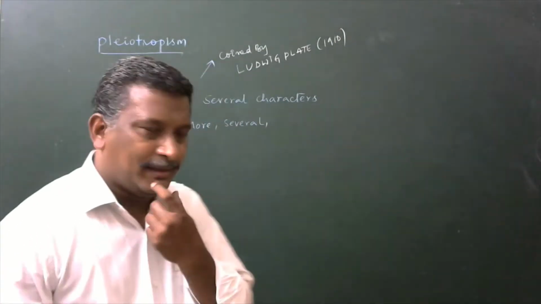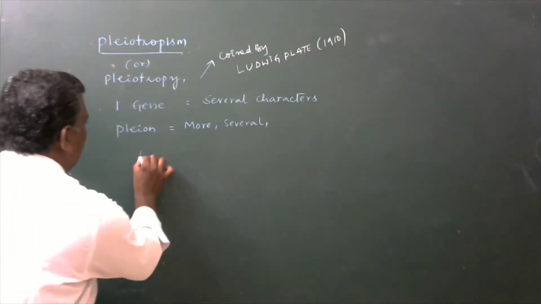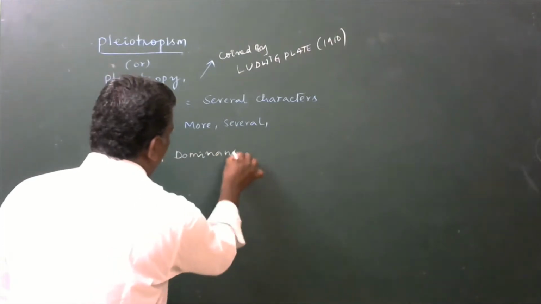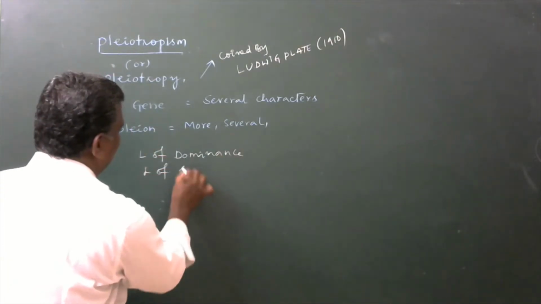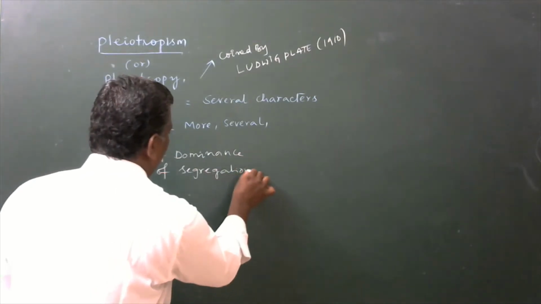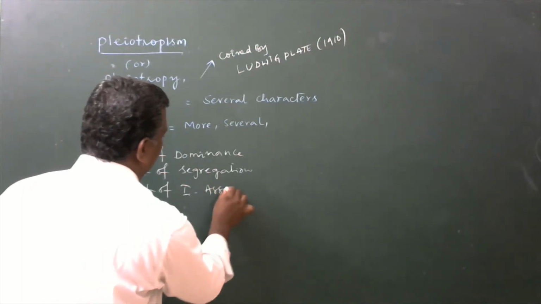Especially, Mendel gave four laws. One is the law of dominance, the law of segregation, and the law of independent assortment.